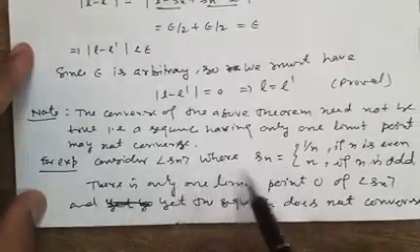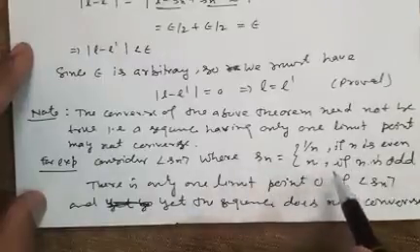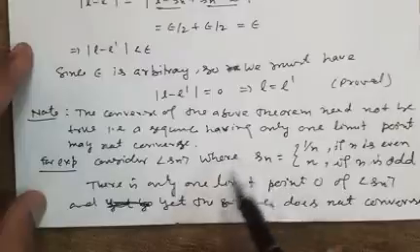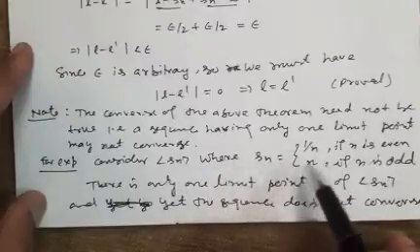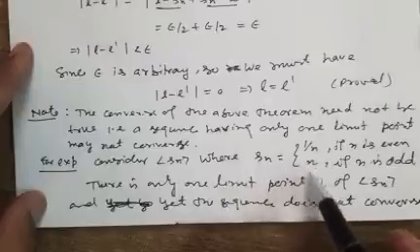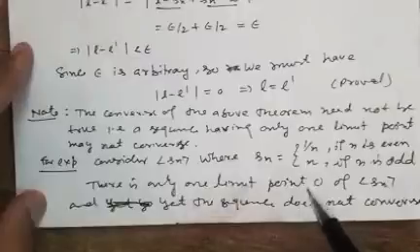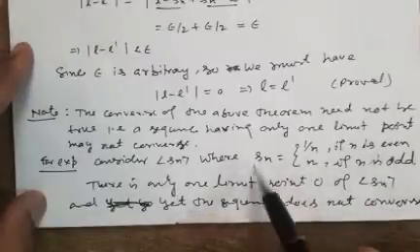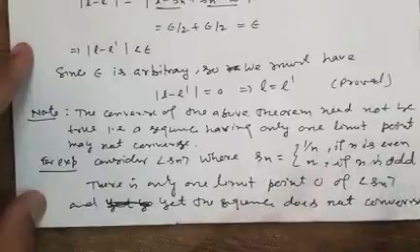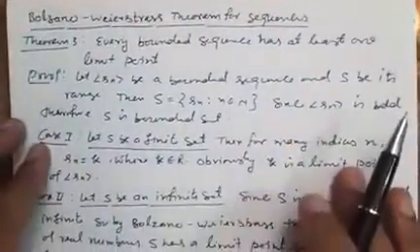Sn is a sequence where Sn is 1 by n if n is even, and it is n if n is odd. You can see the limit point of this sequence when n goes to infinity: there is no limit point from the odd terms, and from here 0 is the limit point. So 0 is the limit point, but this sequence does not converge. So this is the verification of this note. Now there is a very important result.